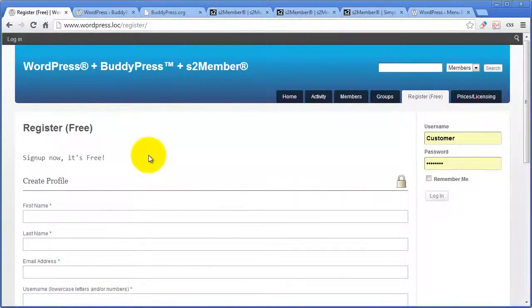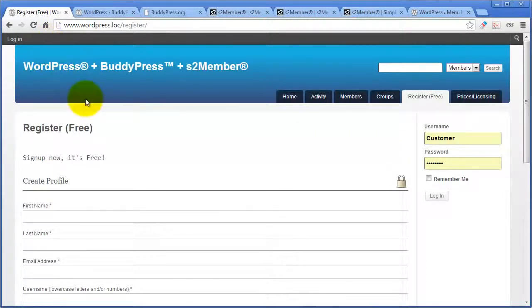Okay, the first thing I do on a BuddyPress S2Member installation is I go into my S2Member general options, which I'll show you in just a moment, and I turn open registration off. So if you notice here in the top left hand corner, normally if free registration were allowed, then I would have a register button here. Well, I don't, and I actually turn it off even if I'm going to allow open registration, and in this site I am. But I turn that off for a couple of reasons.